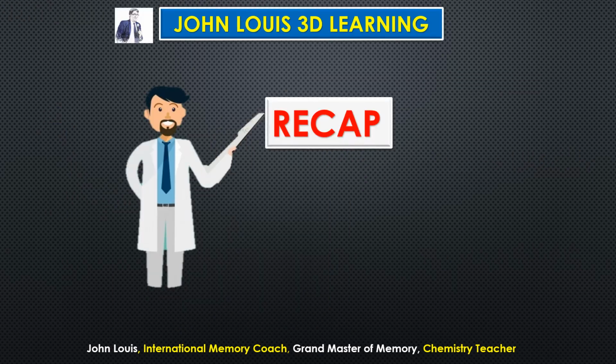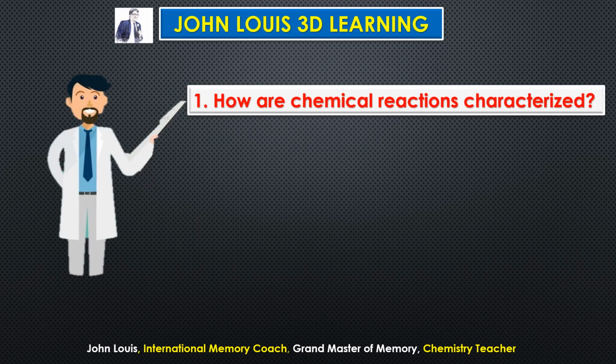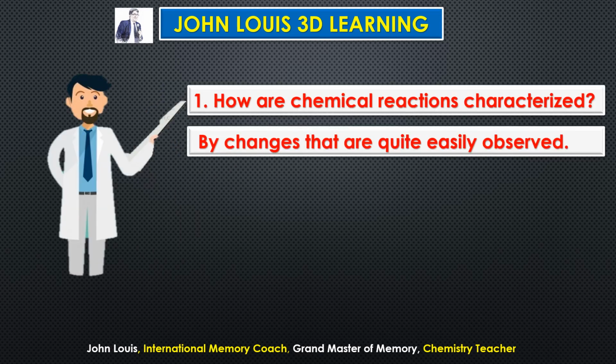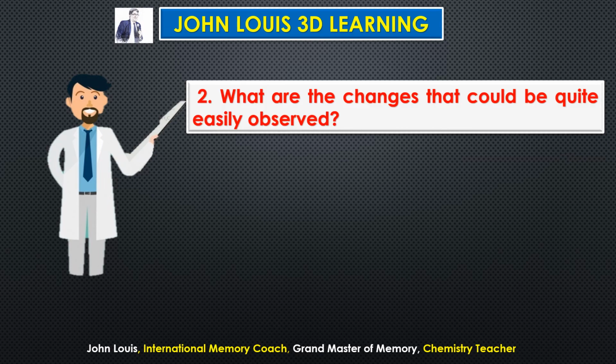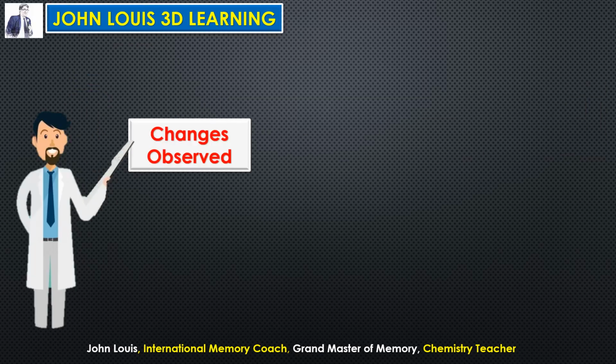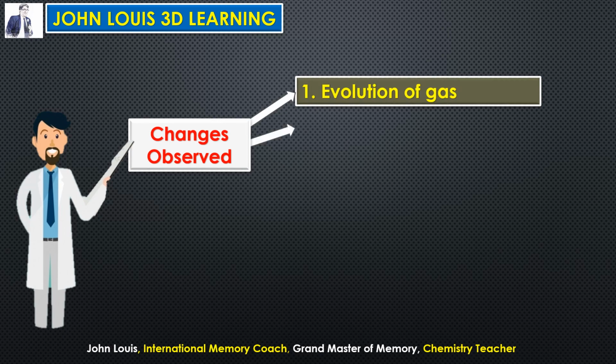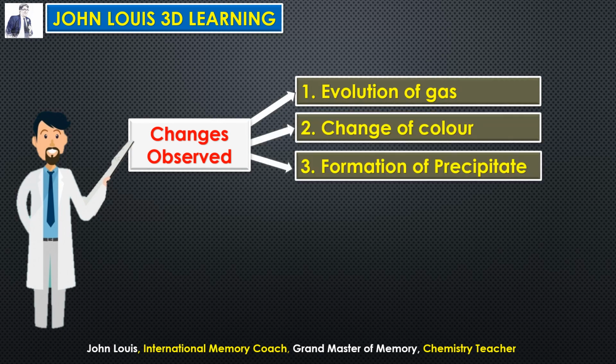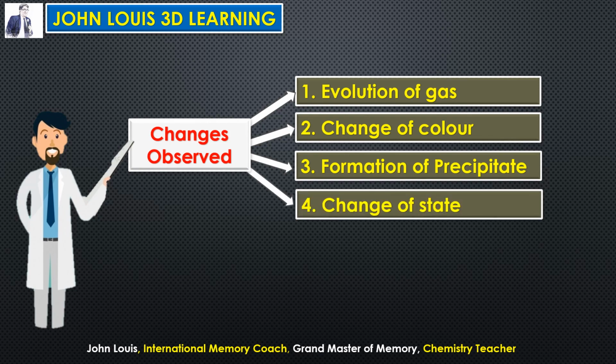Okay, let us recap very quickly. So how are chemical reactions characterized? By changes that are quite easily observed. So what are the changes that could be quite easily observed? The four changes which could be easily observed. What are they? Evolution of gas, changes of color, and then formation of precipitates, and then finally change of physical states. So these are the four easily observed characteristics which tell us whether a chemical reaction is taking place or has taken place already or not.